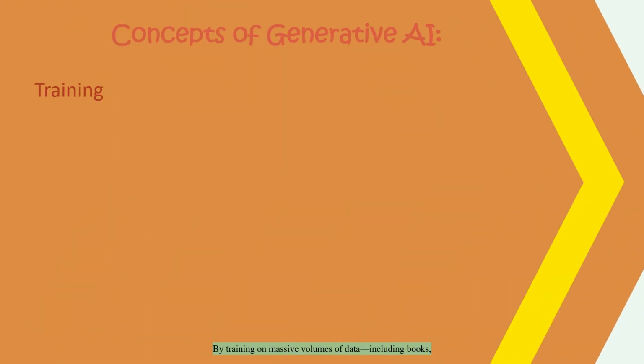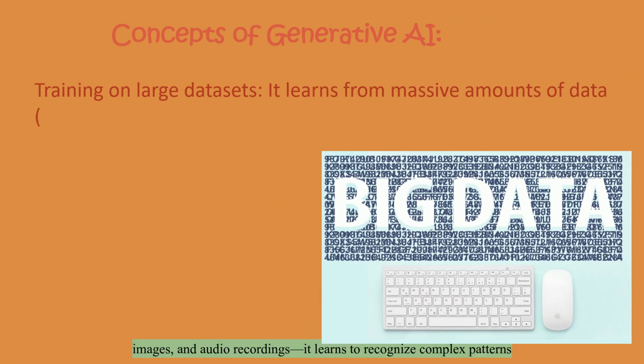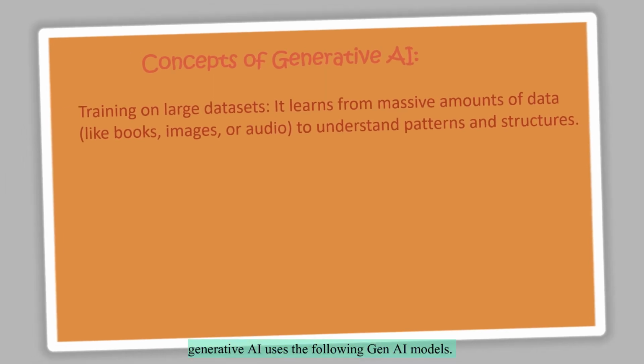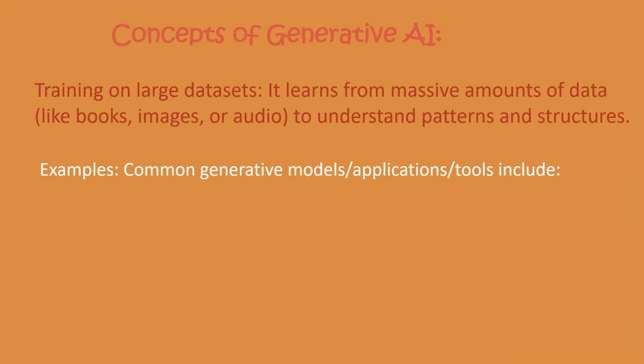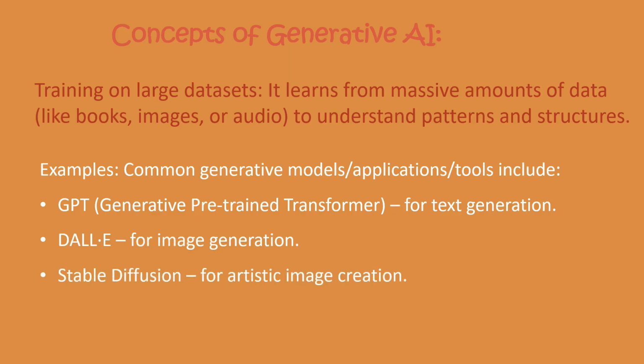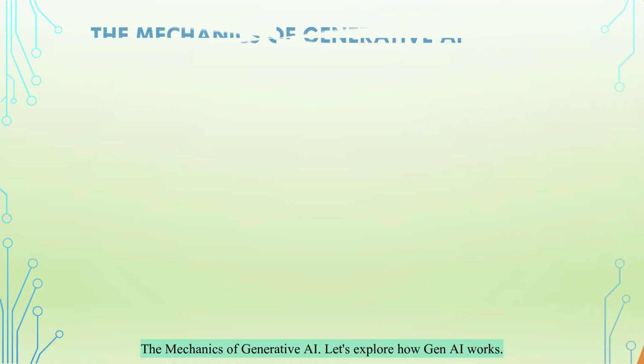By training on massive volumes of data, including books, images, and audio recordings, it learns to recognize complex patterns and inherent structures. Moving beyond the classification and prediction tasks of traditional AI, generative AI uses the following Gen AI models: GPT, Generative Pre-trained Transformer, for text generation, DALL-E for image generation, Stable Diffusion for artistic image creation, MusicLM for music generation.